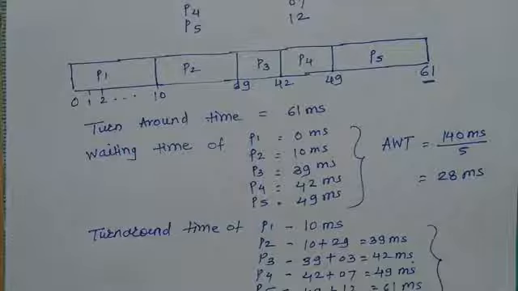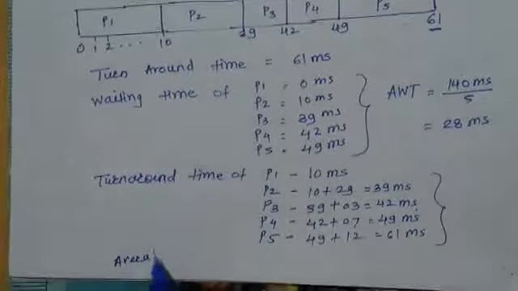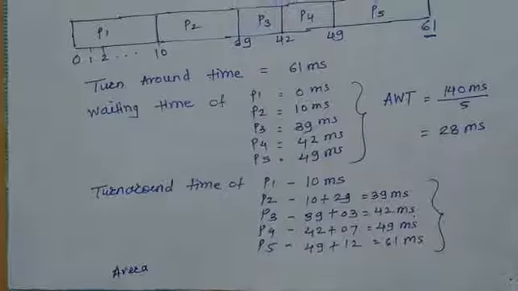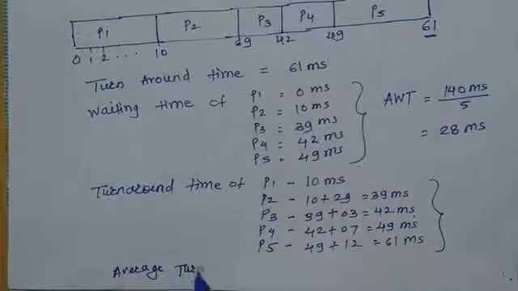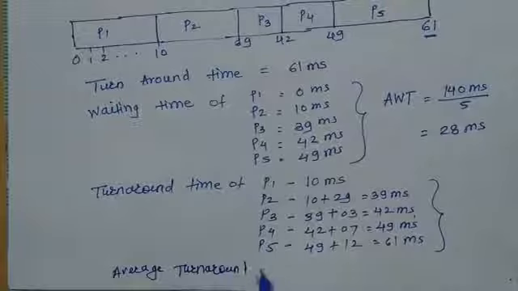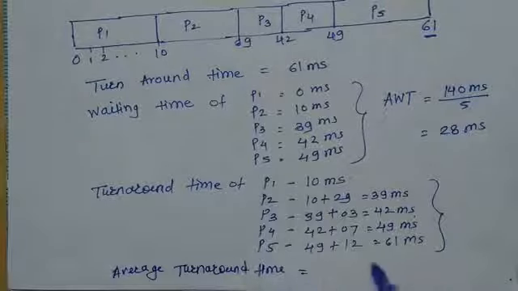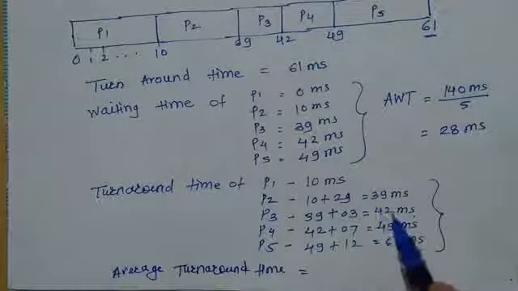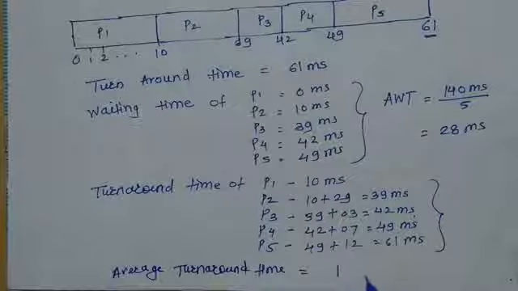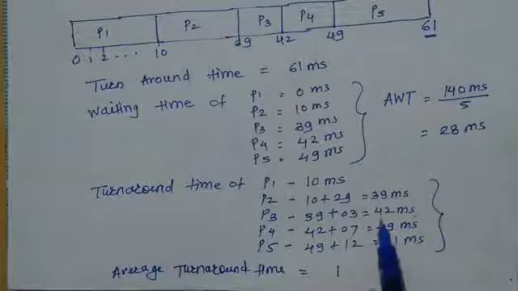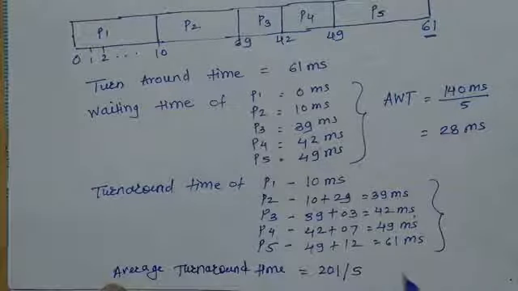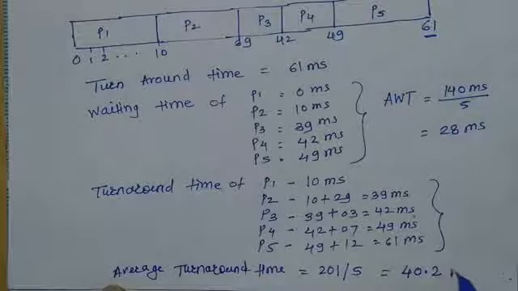So the average turnaround time is equal to the sum of all these turnaround times, which is 201, divided by 5, which is equal to 40.2 milliseconds.